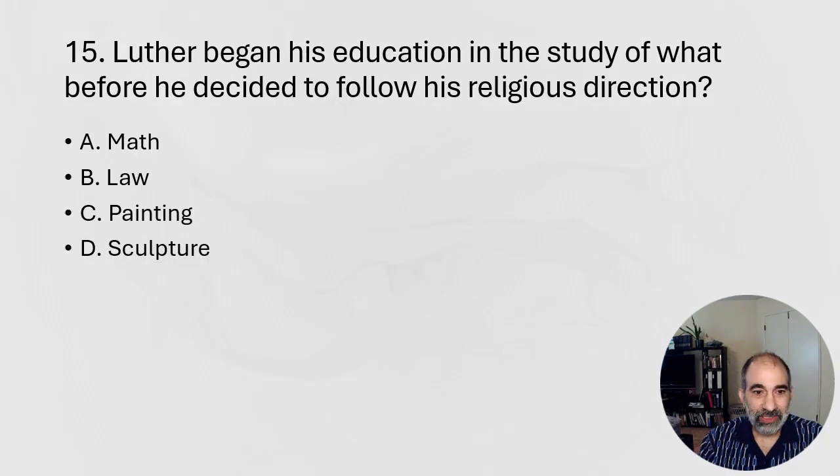All right, next question. 15. Luther began, it's kind of a fun one. Luther began his education in the study of what before he decided to follow his religious direction? And so his dad especially, there was math, law, painting, sculpture. What was he actually going to study? And his dad, of these four, wanted him to study law. So he ended up going to law first, law studies. He didn't really find that as his path and eventually went, of course, to study theology. But his initial position was to study law when he first went to schooling.